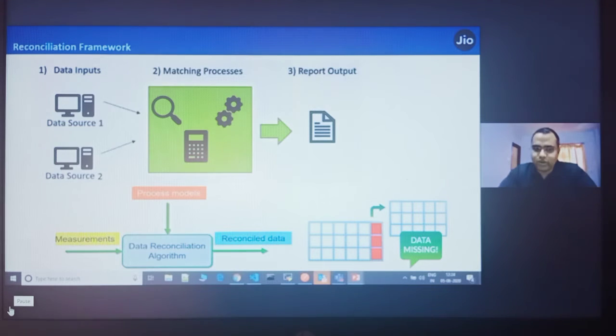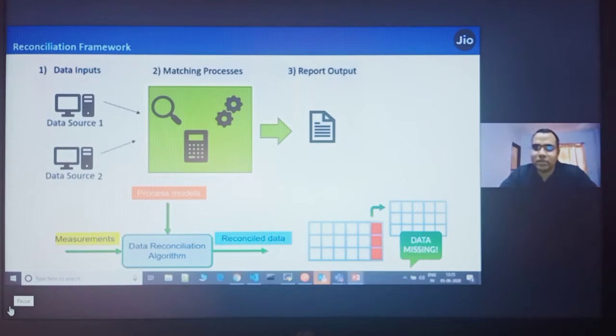This framework checks two systems, source 1 and source 2, which we provide to our process models. We have developed whole algorithms of reconciliation where these two databases' data will be matched, producing a summary report. The summary report is in a readable format, showing which attribute has which data and which was missed. So you can see this data is not properly migrated, and there's a process to push that data again in the queue, where it becomes part of your data migration again.